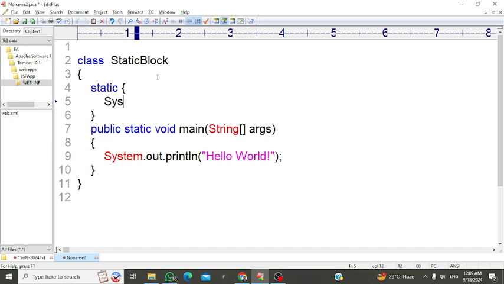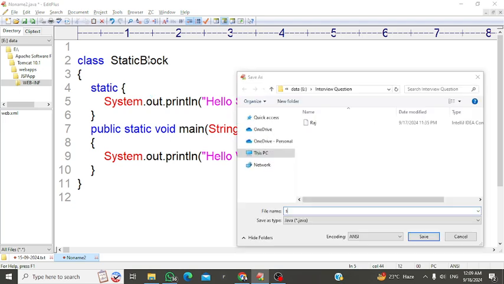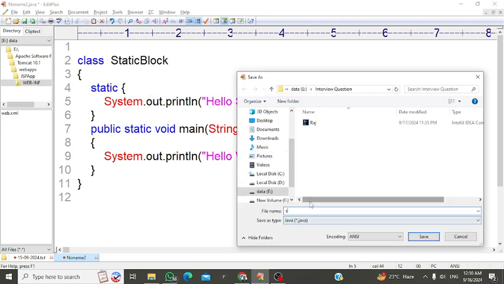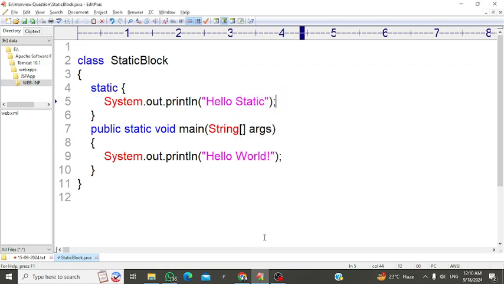Inside it I just write System.out.println, and just write here "hello static". Okay, there is no need to call this static block or anything, sir. Just see, I will run this example. Static block dot Java, the extension is already there, sir.